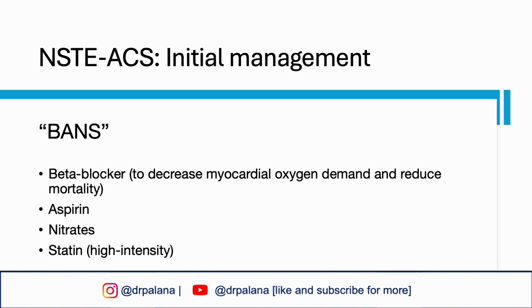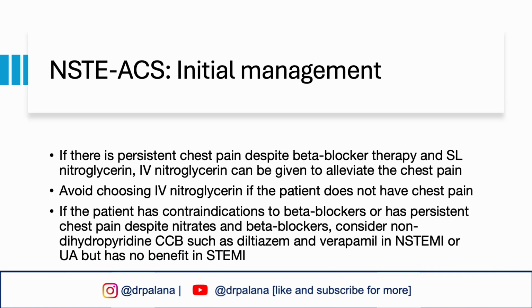Initial management for non-ST elevation MI and stable angina includes aspirin, beta blocker, nitrates, and high-intensity statin. If there is persistent chest pain despite beta blocker therapy and sublingual nitroglycerin, IV nitroglycerin can be given to alleviate the chest pain. Avoid choosing IV nitroglycerin if the patient does not have any chest pain.